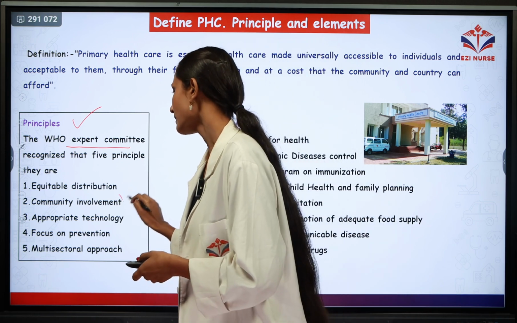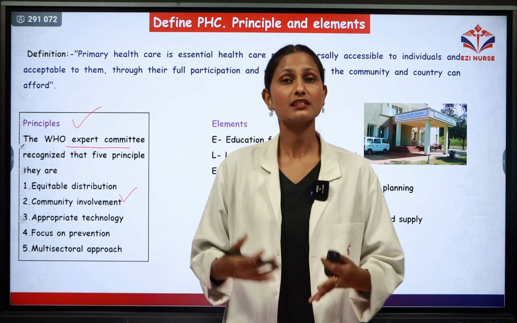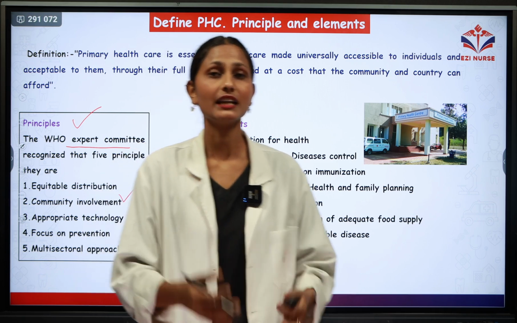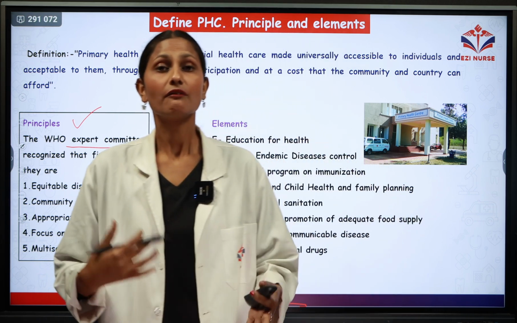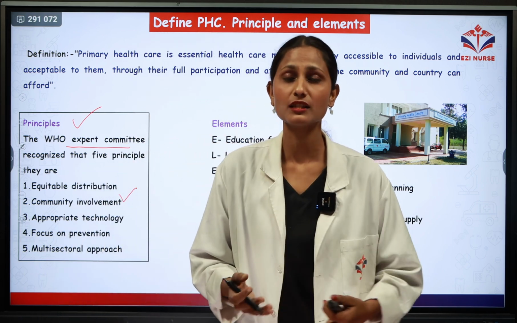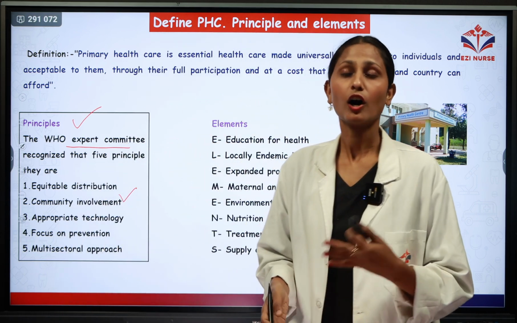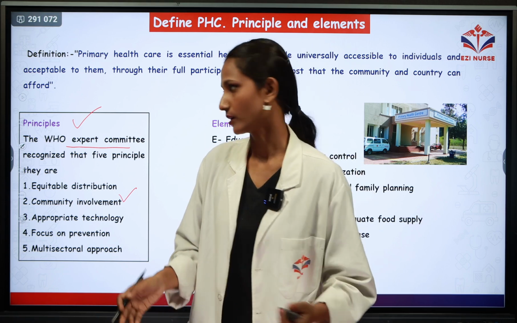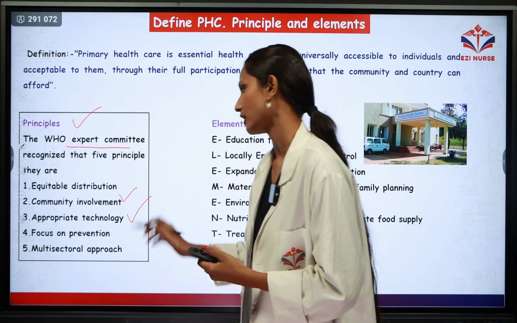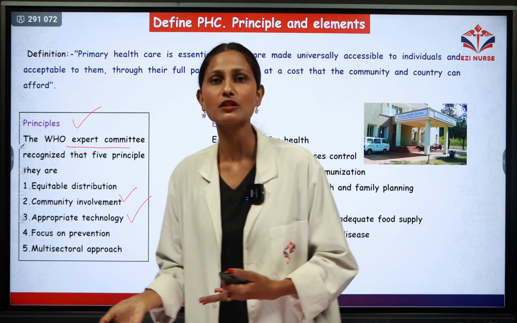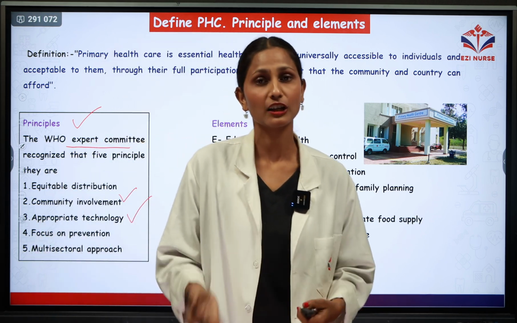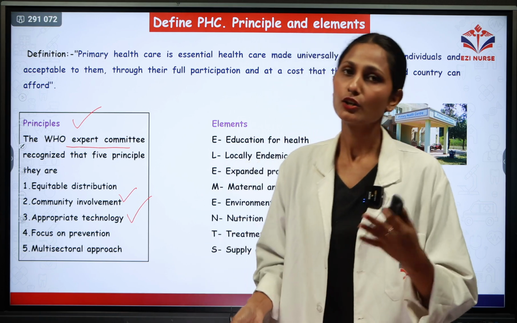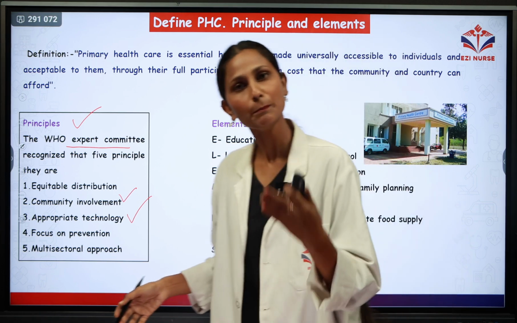Next one is community involvement. For successful completion of primary health care, there must be participation of the community. Without their interest and participation, primary health care or the primary health center cannot work. Next one is appropriate technology. Whatever the situation is, according to the person's need, we have to provide appropriate technology and appropriate care according to the people.